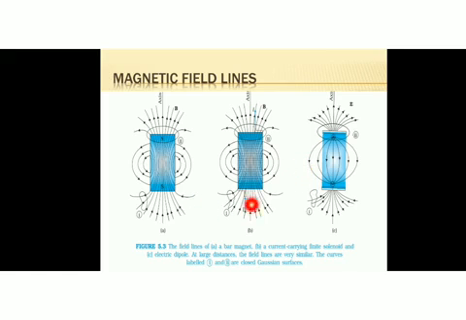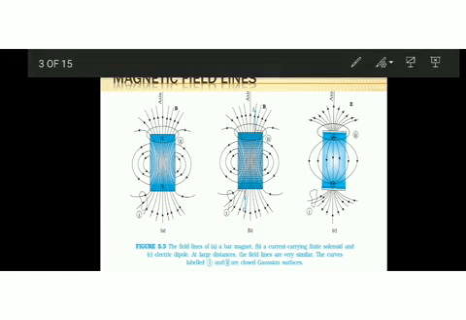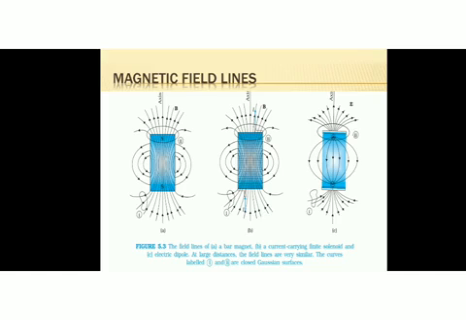Okay, now just compare the features of electric field lines and magnetic field lines. Consider the region 1 here. How many field lines are entering the surface? 2. Then how many field lines are leaving through the surface? That also will be 2. So the number of field lines entering through this closed surface and leaving this region is the same.